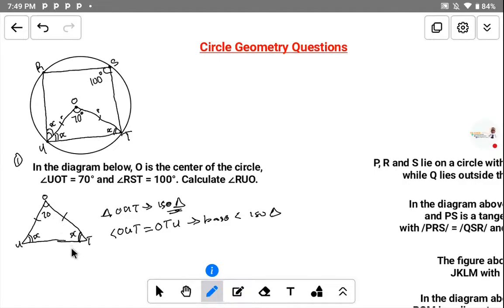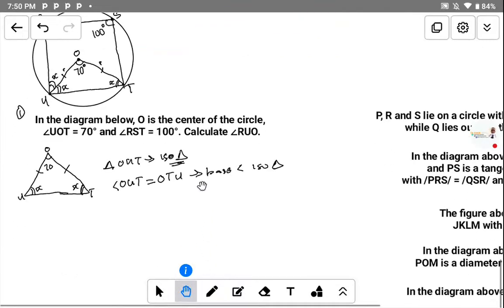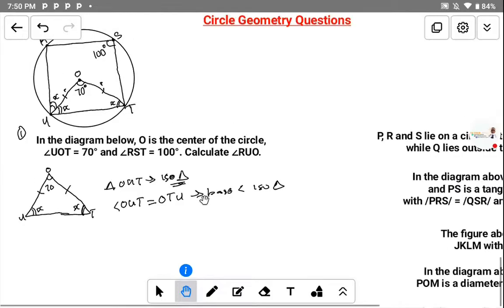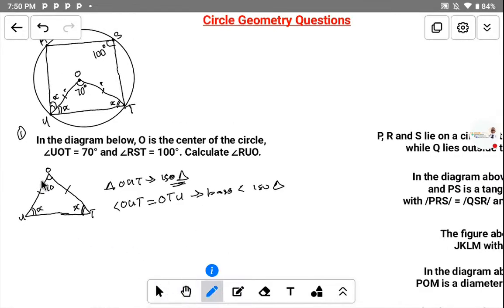Let's solve it together. If it is theory, to get full marks you have to write the interpretation. So we have angle O, angle U, and angle T. The sum of them is equal to 180 degrees, the sum of the angles in a triangle.